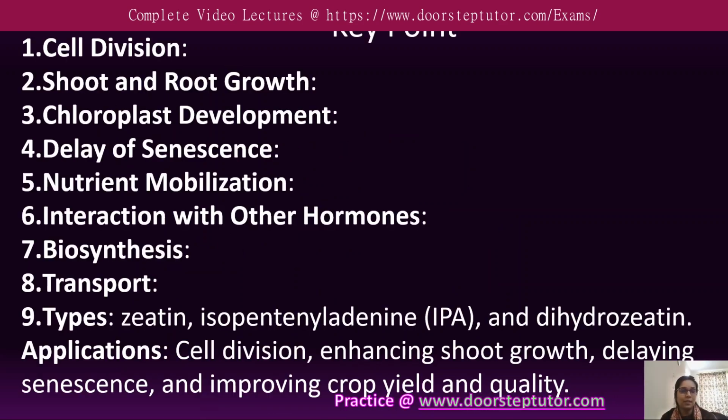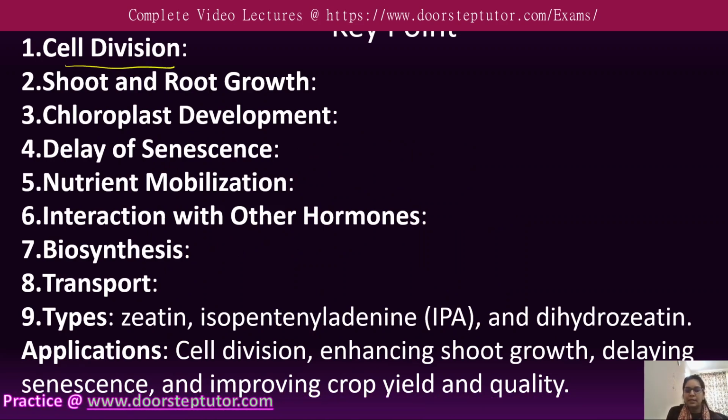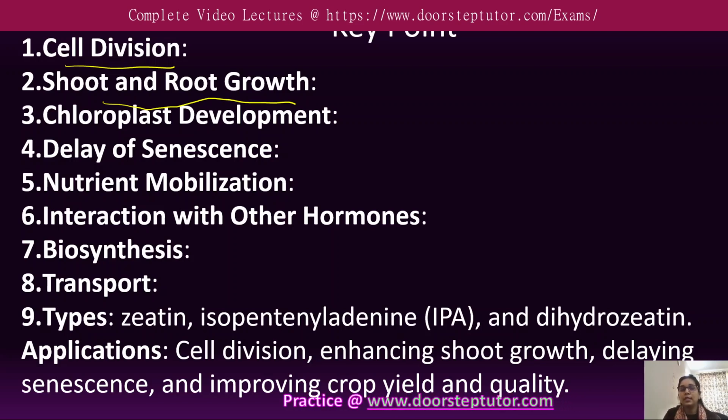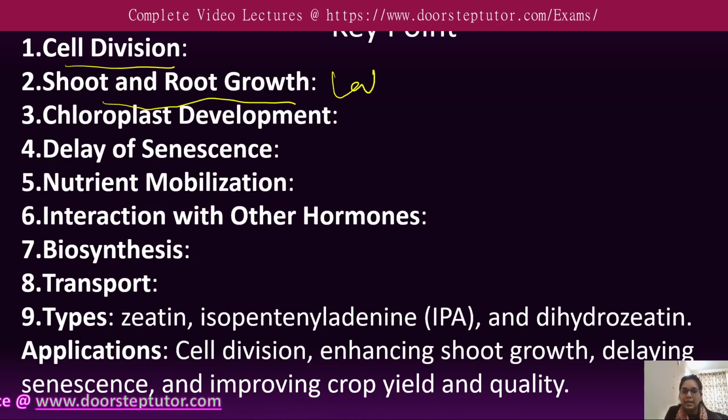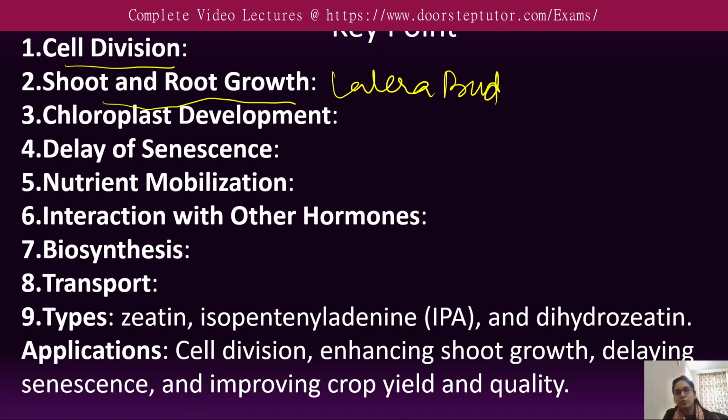So let's discuss some key points about cytokinin. Obviously they are involved in cell division, because they promote cell division in plant tissues, particularly in the meristematic region, leading to overall plant growth and development. Next is root and shoot growth, because they stimulate it by promoting the development of lateral buds and preventing apical dominance. They also influence root growth and branching.